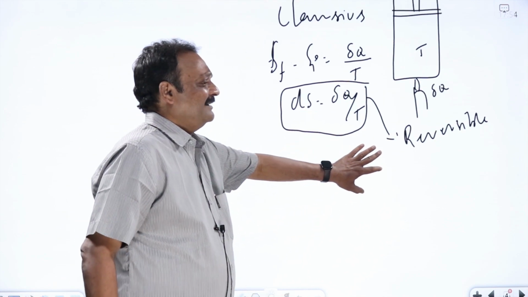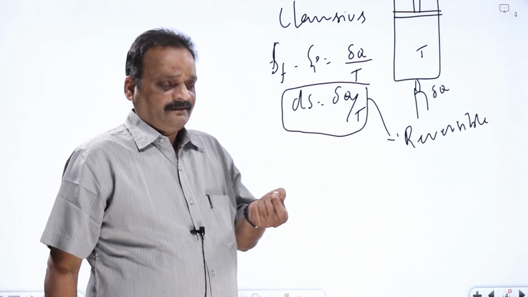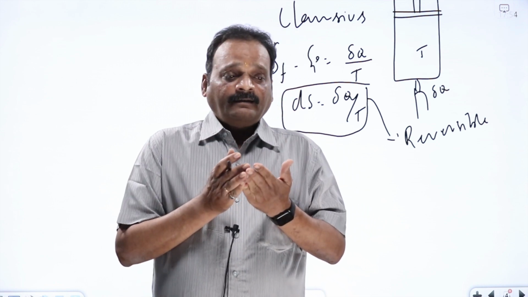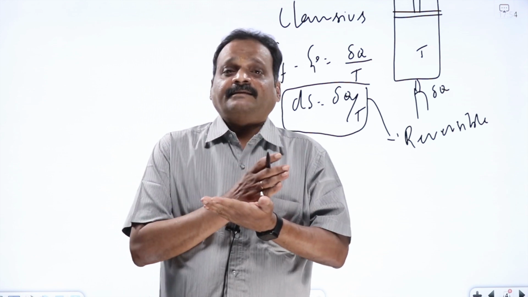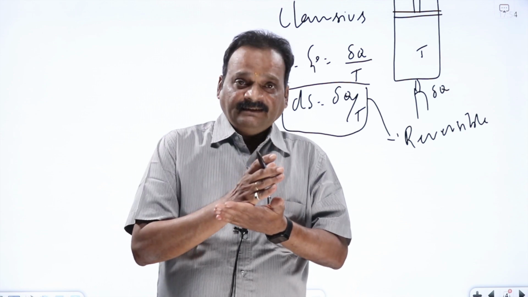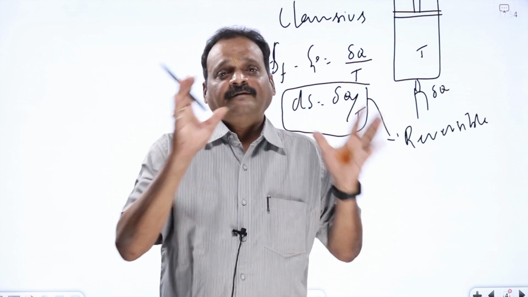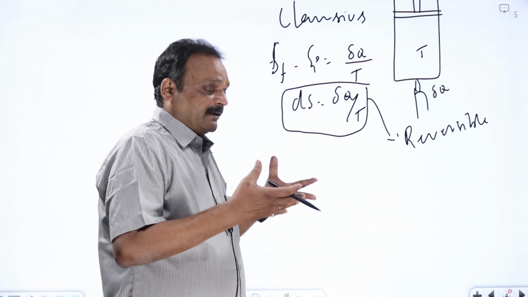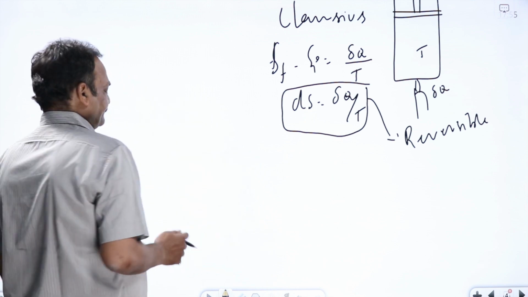A reversible process is like the concept of an ideal engine or ideal fluid. In fluid mechanics we talk about an ideal fluid. In gases we talk about ideal gases. An ideal fluid and an ideal gas never exist, but they are very good approximations, for which we can frame laws easily and change them according to the situation. For a real system we can make some modifications to the ideal gas. Similarly, here also we'll define a process known as a reversible process.